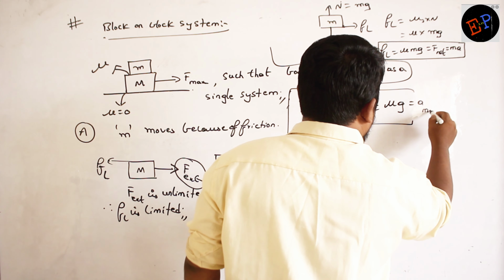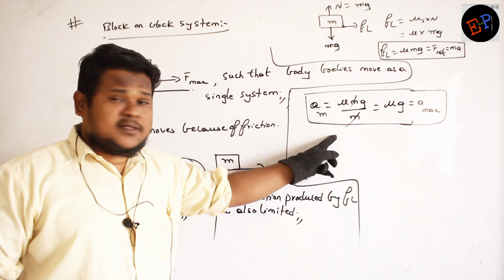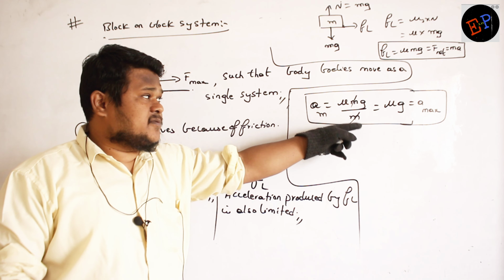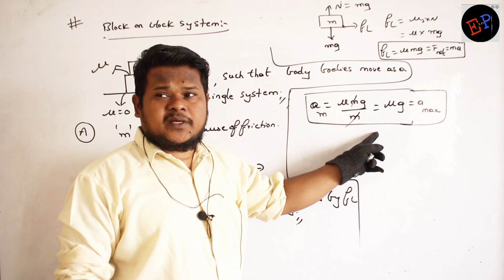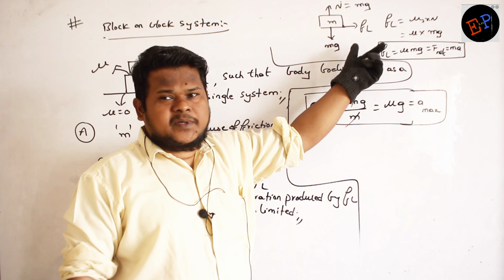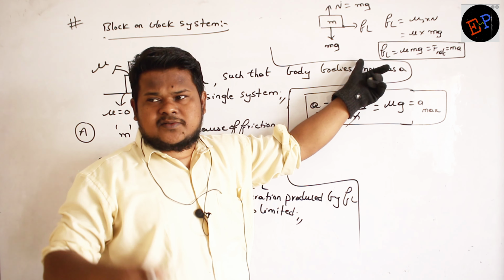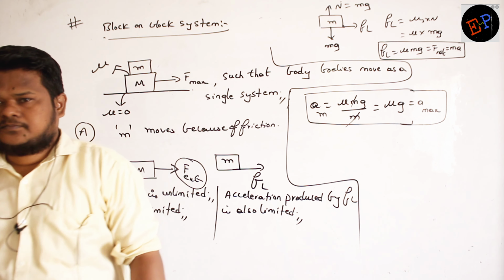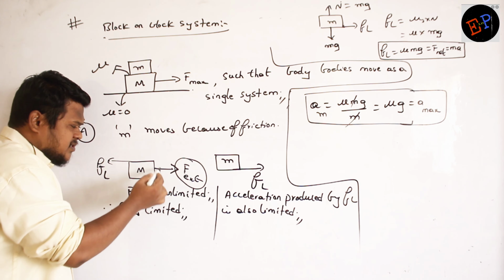maximum acceleration. Why am I saying this is the maximum acceleration? Because beyond this acceleration, I cannot produce the acceleration. Why? Because if acceleration should increase, net force should be greater, no? If acceleration should be greater, force should be greater. Who is responsible for moving small m? Limiting friction. And limiting friction is limited, no? So acceleration is also limited. And this is the maximum acceleration I can produce in small m. Are you able to understand? Okay. Now the question is, capital M should move with how much acceleration?